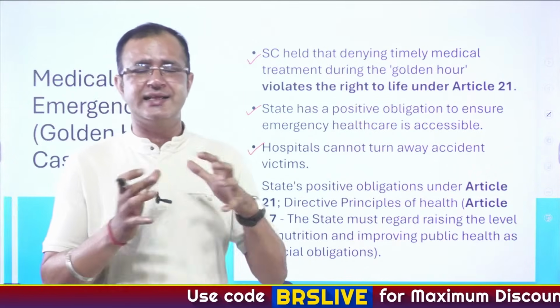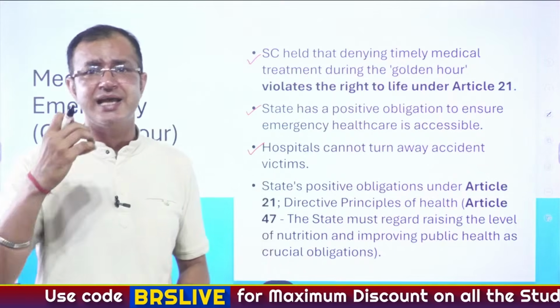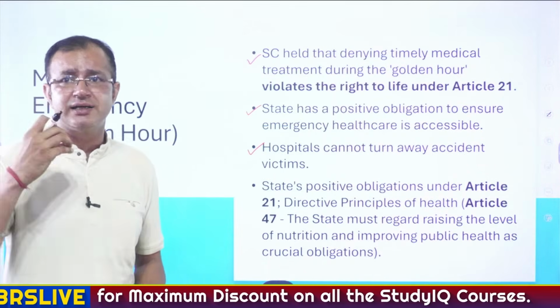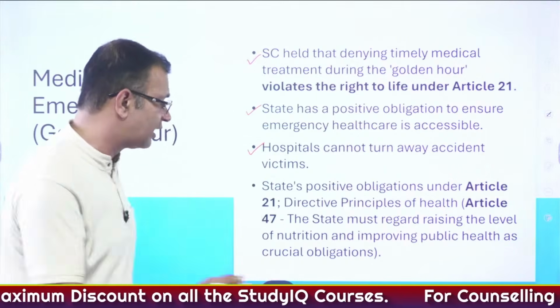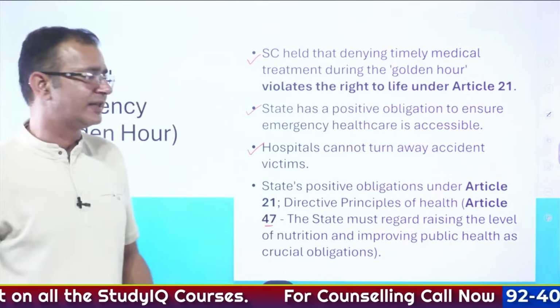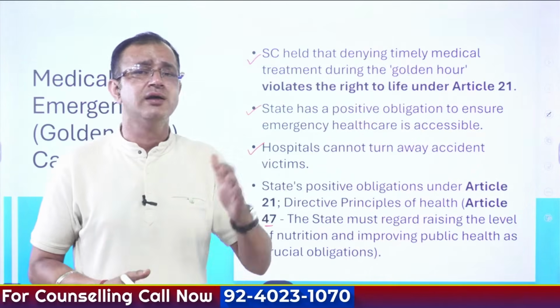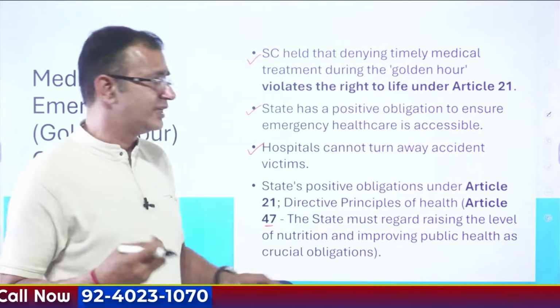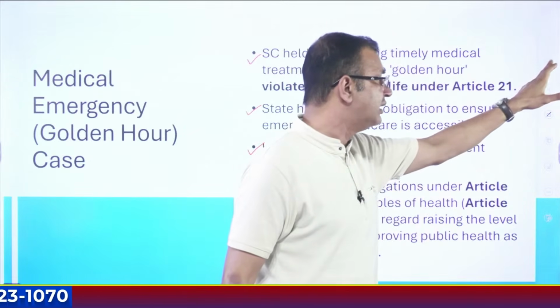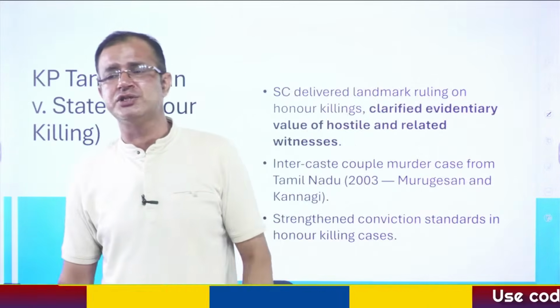Now, this says that the state has a positive obligation under Article 21, and under the directive principle of health, that is Article 47, which lays down that the state must regard raising the level of nutrition and improving public health as well. So these are the crucial obligations which were touched upon by the Supreme Court in this judgment.